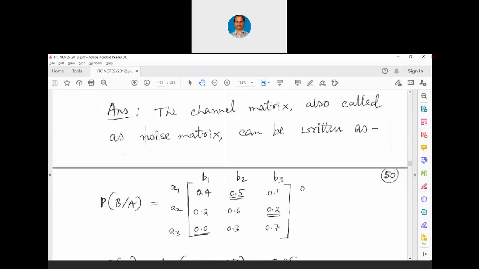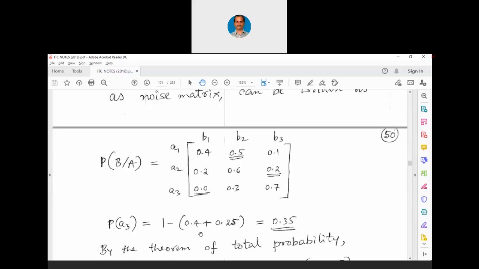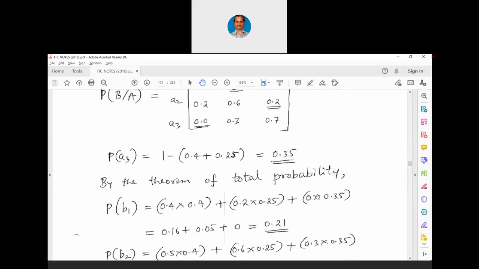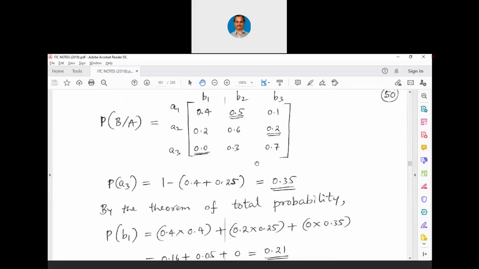Okay. Now based on this, P of A3 we have found out, 1 minus 0.4 plus 0.5, is 0.35. Now by the theorem of total probability, we have to find out the probability of B1 now. Now using that upper theorem that is shown, probability of B1 is 0.4 into 0.4 plus 0.2 into 0.25 plus 0 into 0.35.